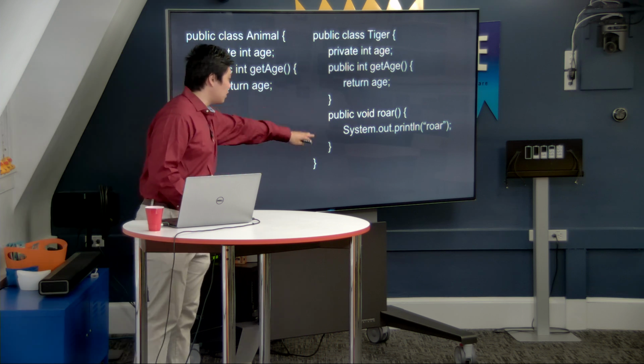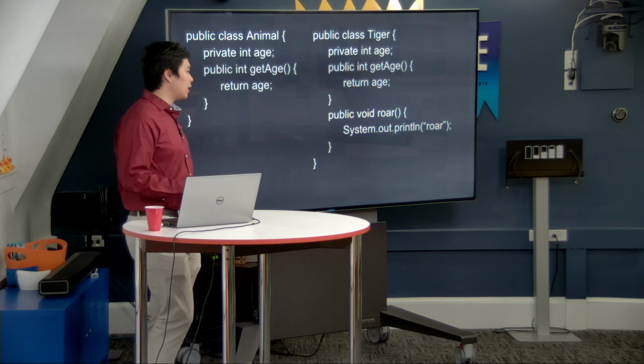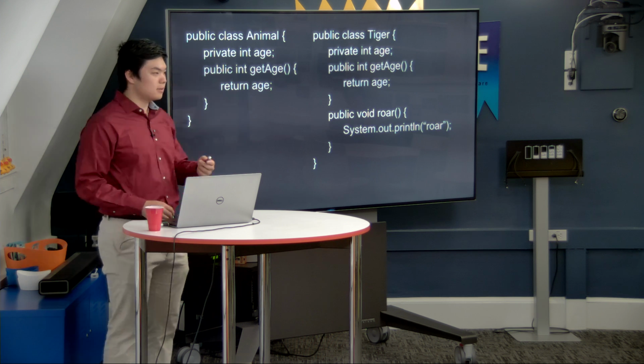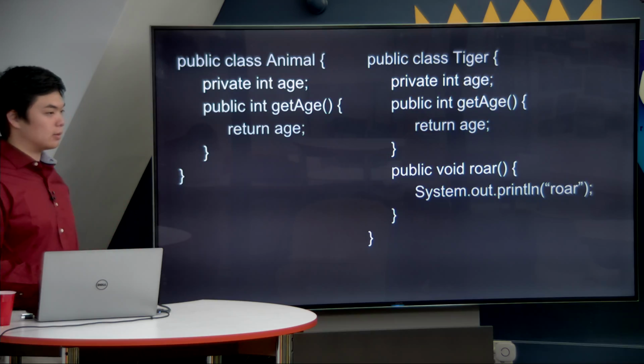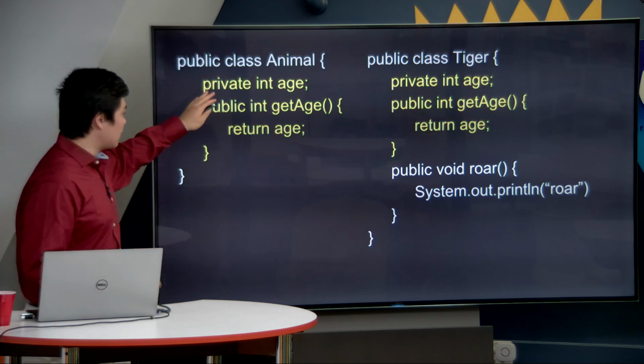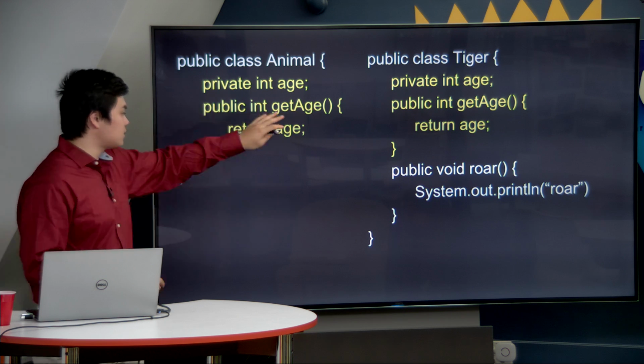Beneath, we also have another method called roar, because this tiger can roar. Not all animals can roar, but a tiger can. But do you notice something about this code that makes it not exactly the most efficient, not exactly the cleanest solution? Yes, exactly. You have two repeated, redundant sections up here. These say the same exact thing.